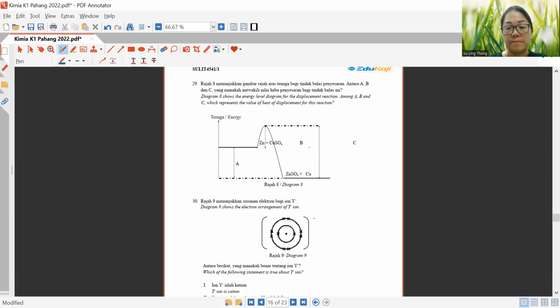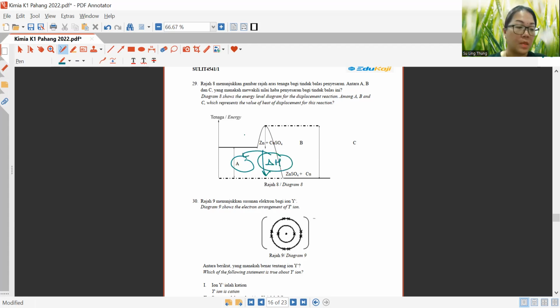The answer should be A. Alright, this portion is the one. Okay, because if you draw it back, this one is one arrow. So this portion is your delta H. That is why your answer is A.